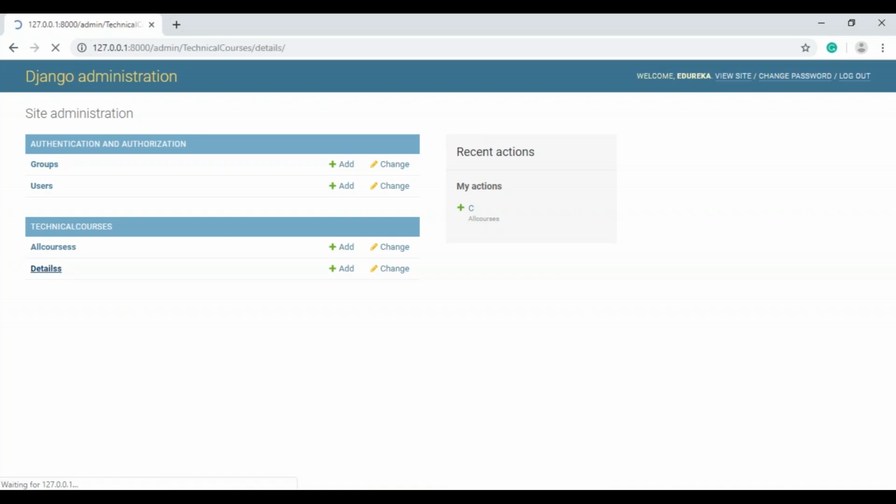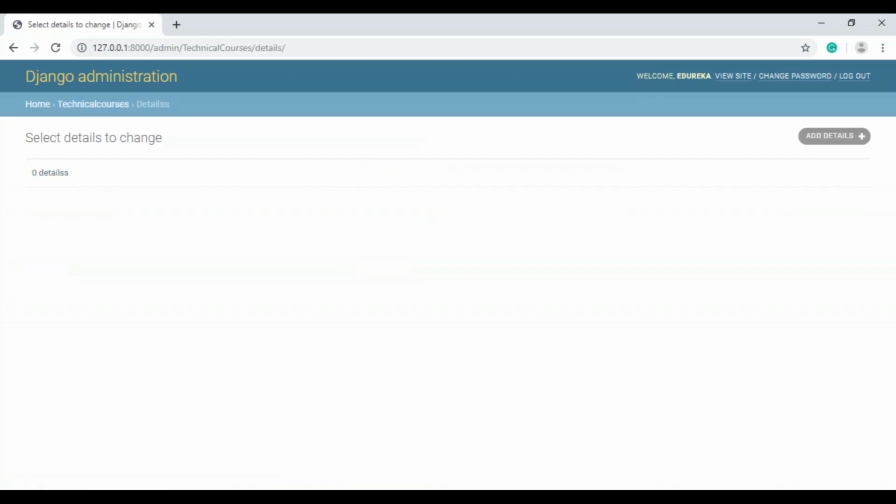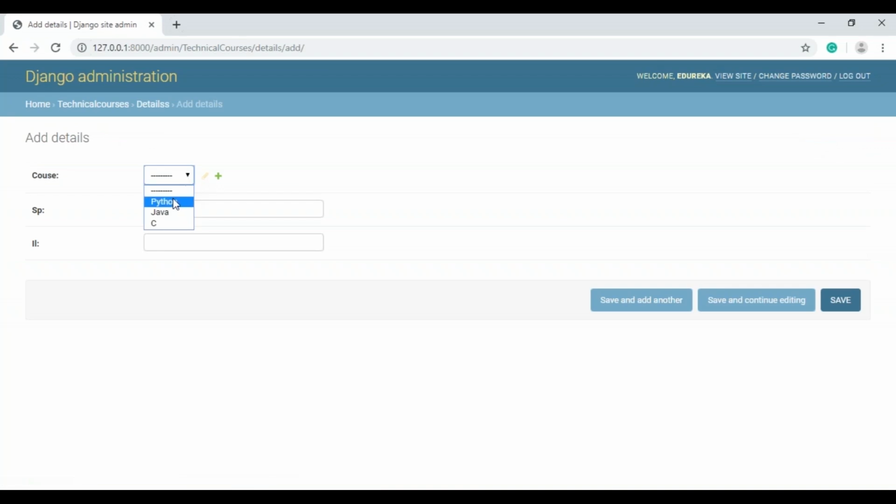Now when I click on this, you can see that there are 0 details, which means we had not entered anything in the database. To add something to the details page, you can do it in the database or over here directly. So what I'm going to do is add some details to my page. I'll choose the course type to be Python. So over here, I'm just going to describe what the self-paced course actually means. I'll just write self-paced course proceeds based on the learner.